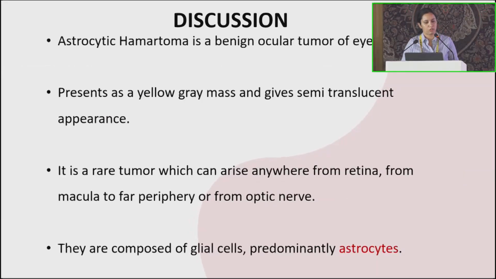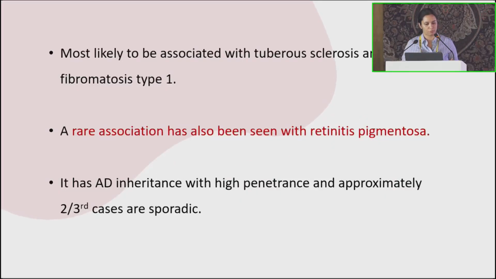So astrocytic hamartoma is a benign tumor, a yellowish-grey mass with semi-translucent appearance. It is a rare one. Obviously, the association with retinitis pigmentosa is again a rare association, and we need to work with other departments, as the daughter of the patient was a pediatric case. So we should have consulted the pediatrician, and the patient should also have undergone genome testing, ma'am. But the patient could not afford it, and they were not even interested in doing so. So that's why. Thank you so much, ma'am.